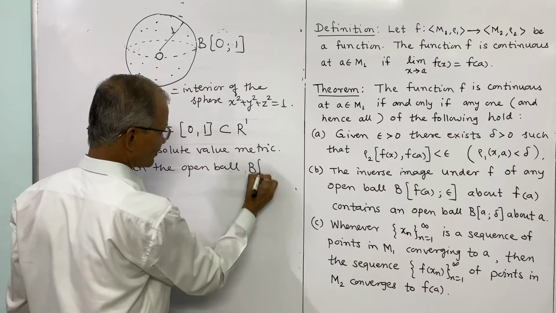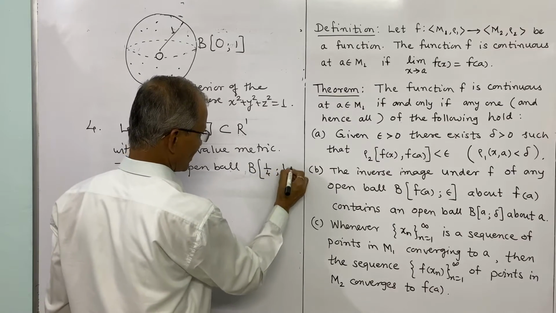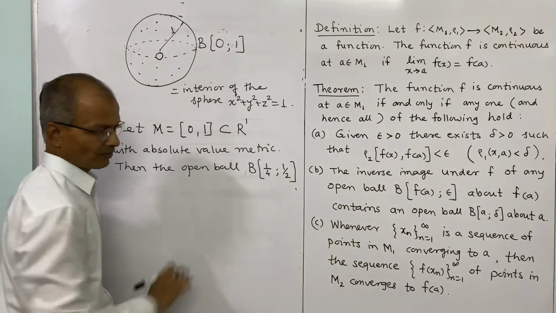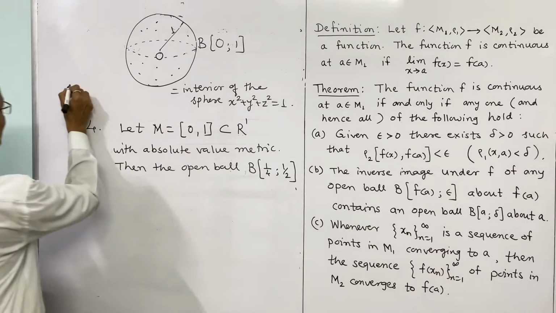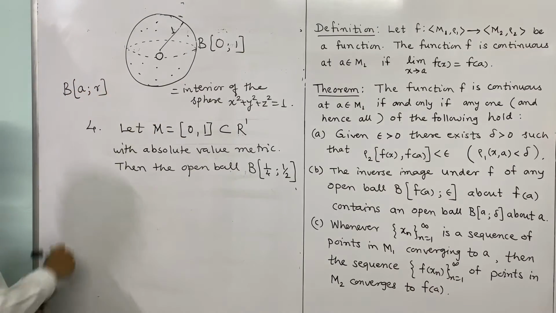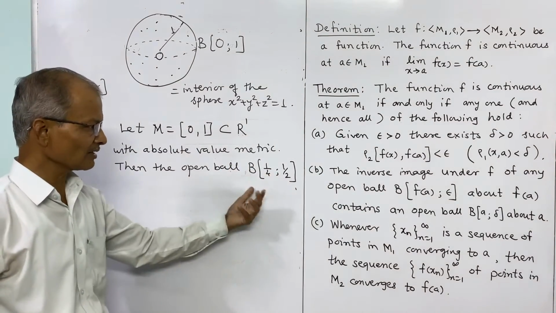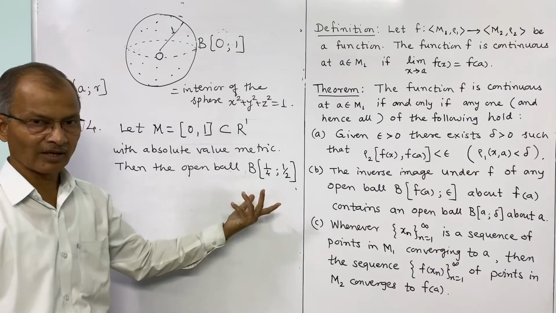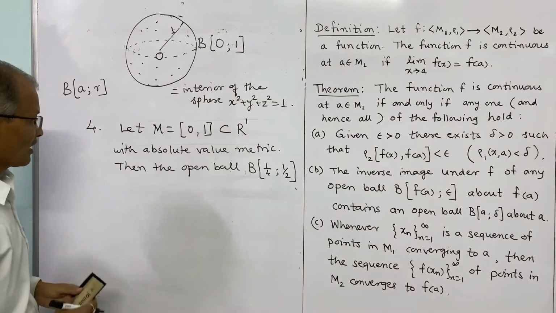We will have the open ball of, say, radius half and center 1/4. See, B(A, r): the center is written first and then the radius is written. We may interchange also, considering half as center and 1/4 as radius, but the center is written first and then the radius.